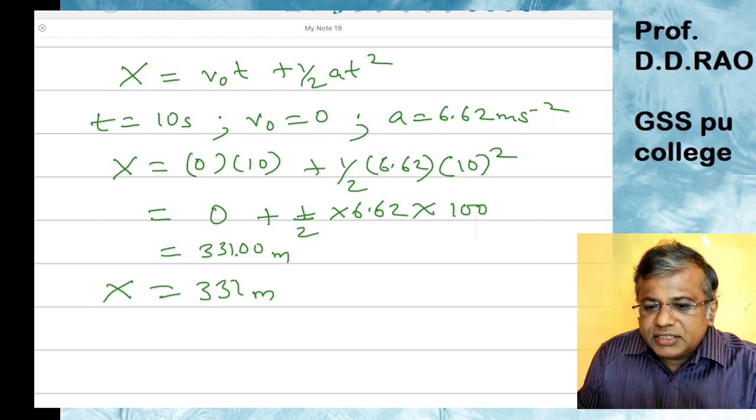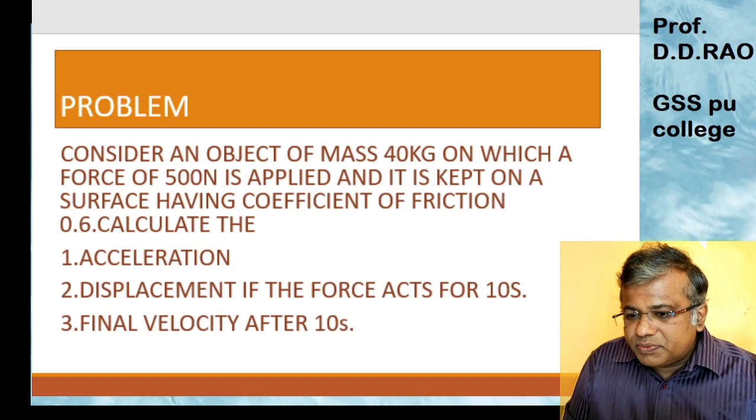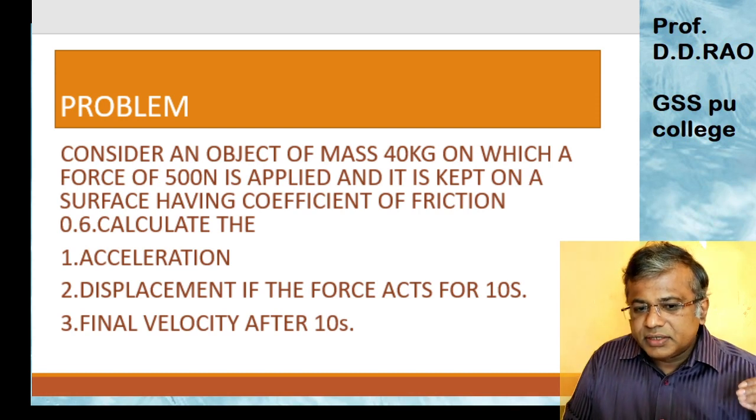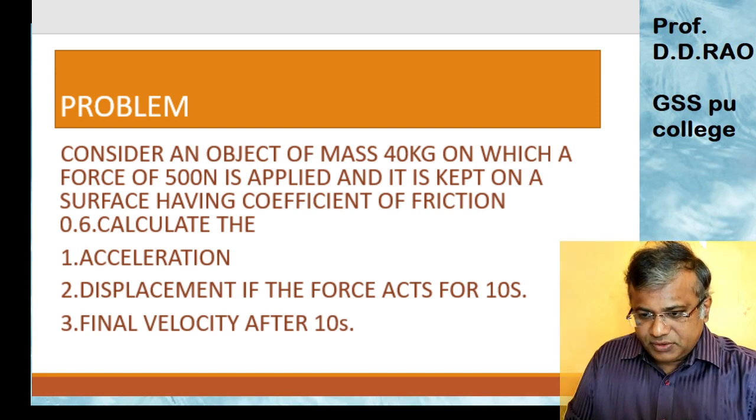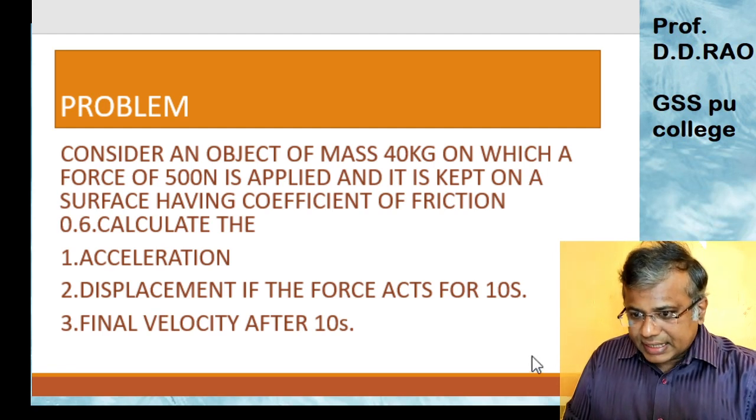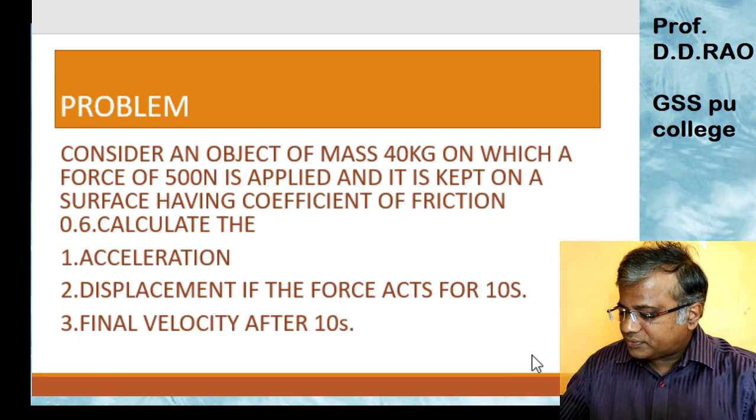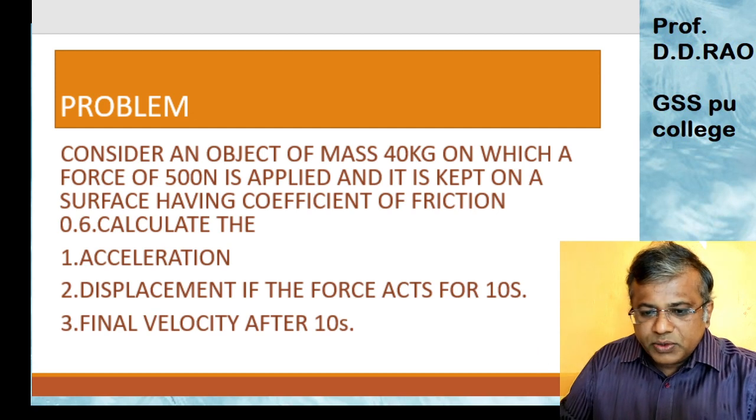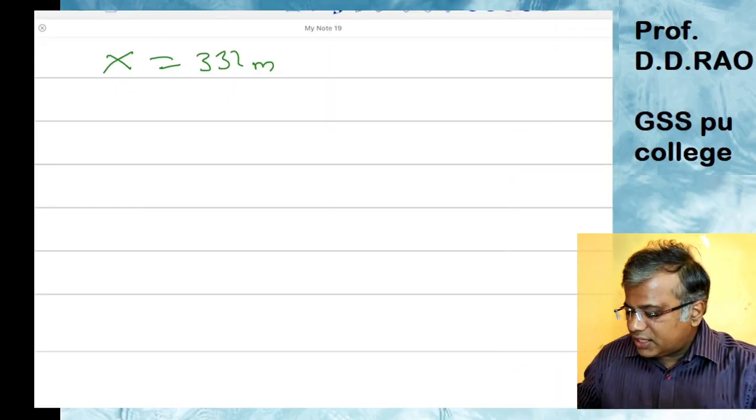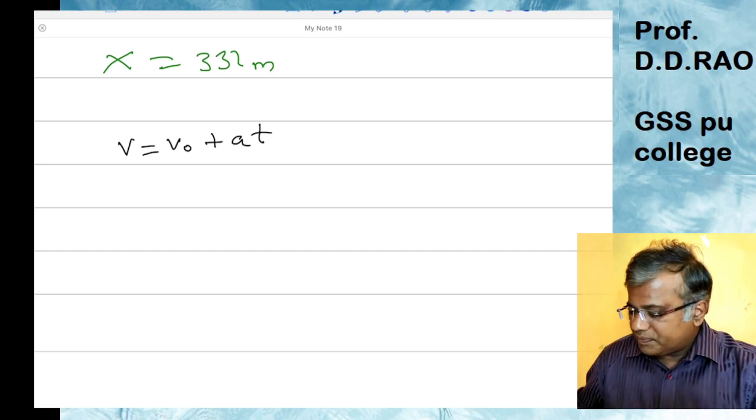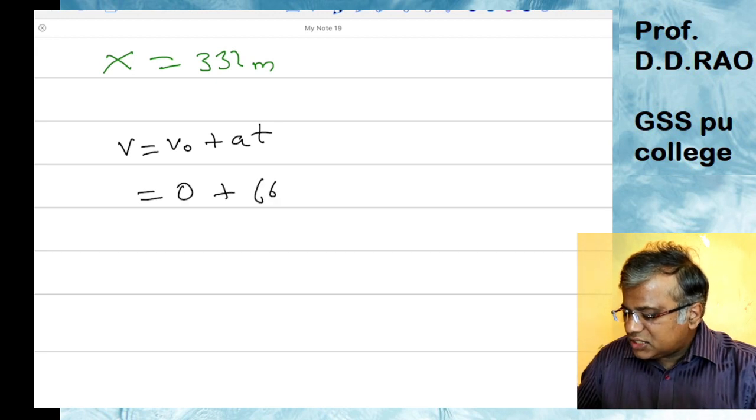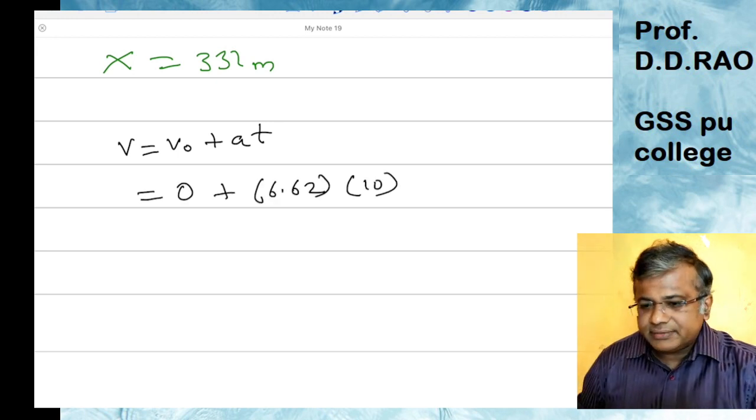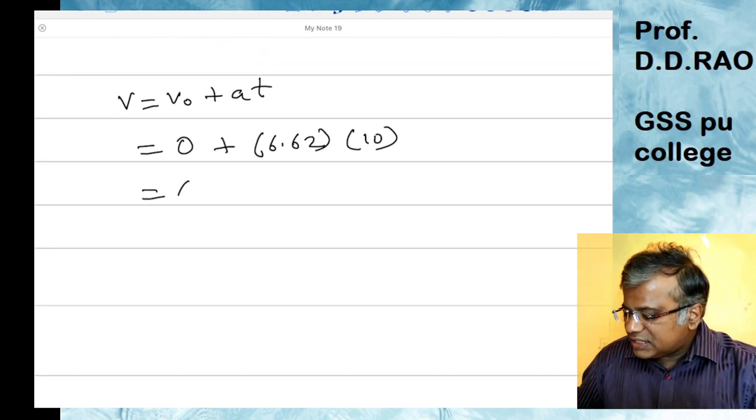The next thing, as per the question which is asked: when you are watching the video, you can pause this clip here and try to solve. Calculate the final velocity after 10 seconds. Which formula can we use? For equations in a straight line, we can simply use v equal to v naught plus at. The initial velocity is 0, acceleration is 6.62, time is 10 seconds. So 6.62 into 10 is 66.2 meters per second.